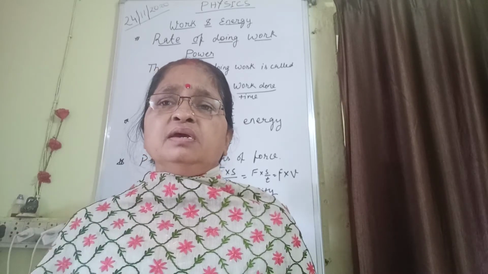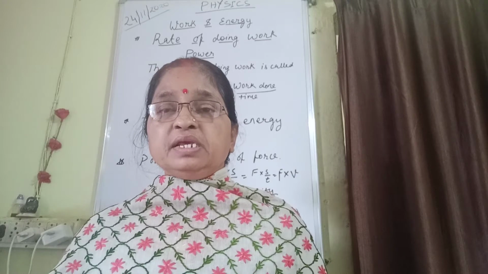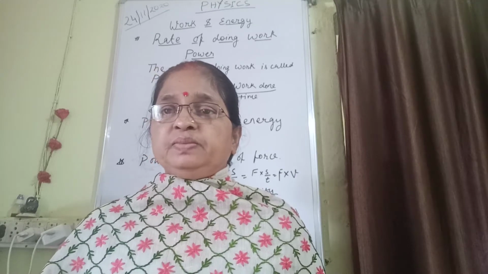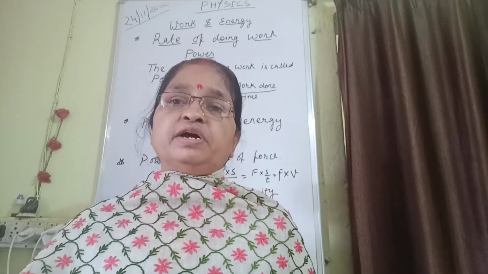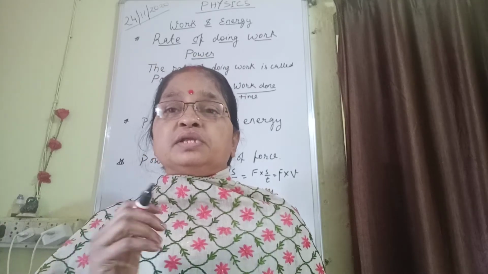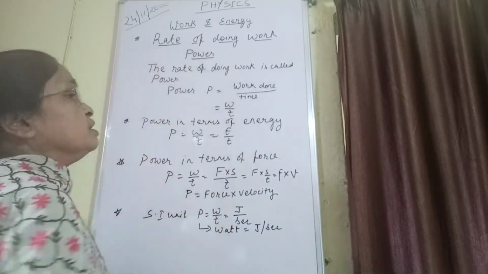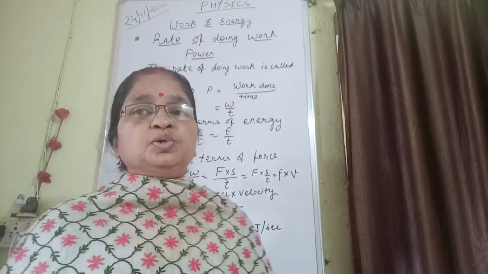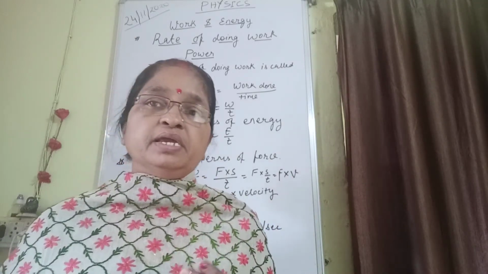So, actually, what are we comparing here? We are comparing with time. Within a certain interval of time, the car is going a farther distance in comparison to the cycle. So, rate of doing work. In physics, rate, as I have always taught you, means a physical quantity divided by time.